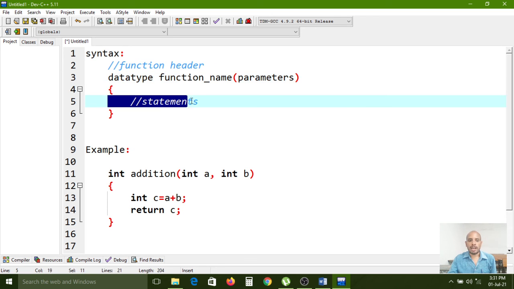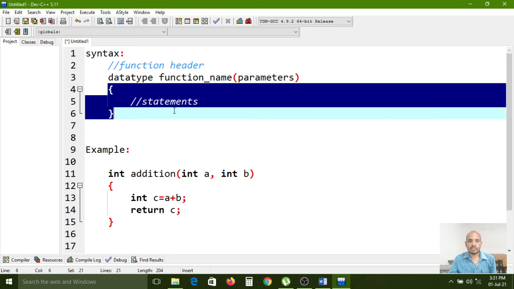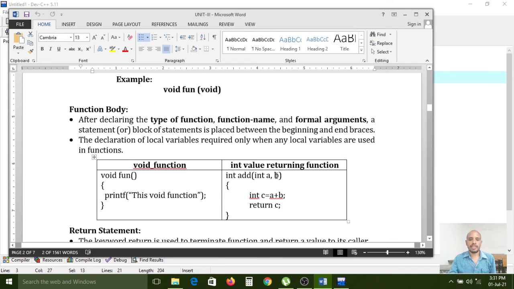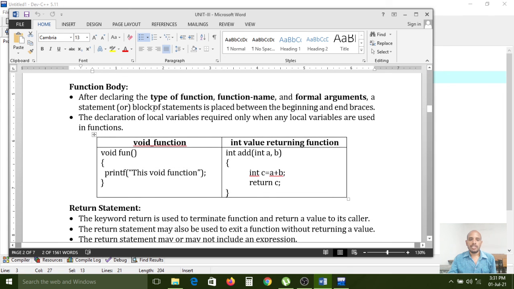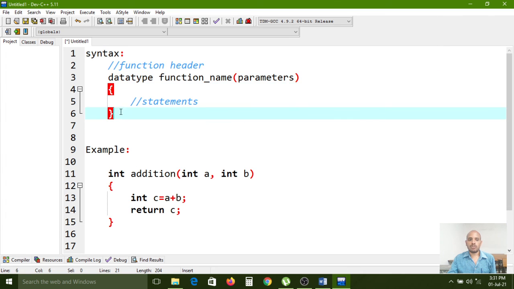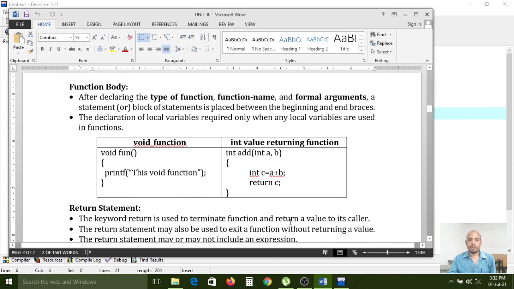If you have 1000 lines of code in between these two brackets, these 1000 lines of statements completely belong to this function only. When you call that function, these 1000 lines of code will be executed at runtime, along with all those statements. How you can call it, I will explain next. That is called the function block, with opening bracket and closing bracket. In between, you have a number of statements belonging to that function.